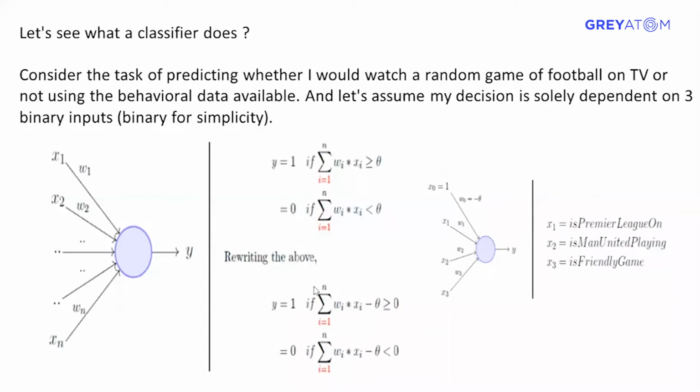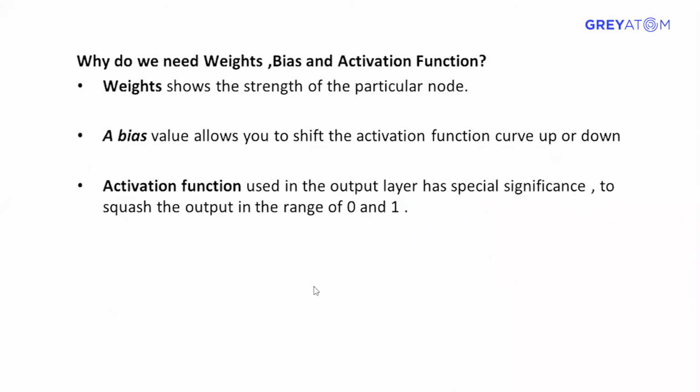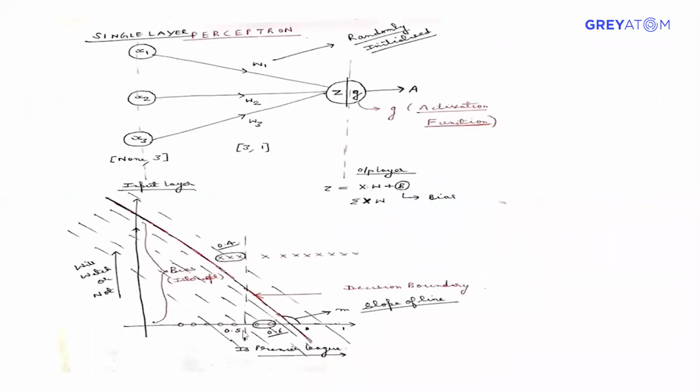So what I was trying to tell here is, I took an example of a classification problem. The problem was whether a person will watch the football match or not, given that we have only one feature, whether it is a premium league or not. The x-axis represents the probability of a premium league, and the y-axis represents whether the person will watch or not.